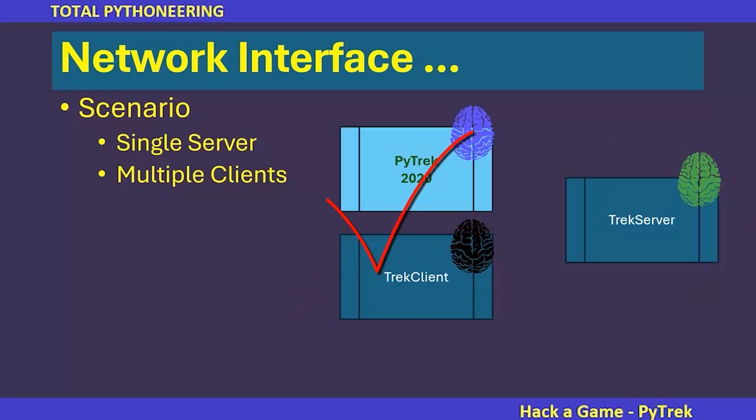If we put all of our gameplay into the PyTrack server, then that's fine. We have a map, we have the rules, we have the calculations, and our client becomes pretty much a dumb client, what we used to call a dumb terminal, because all it has to do is take a look at what's going on in the server and pull that down. Maybe that's the way we should try.